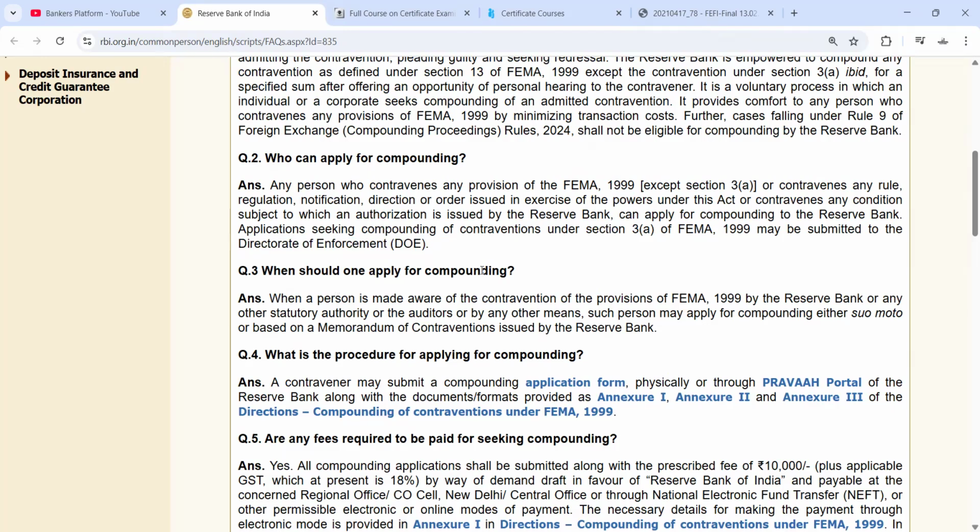So when should one apply for compounding? When a person is made aware of the contravention of the provisions of FEMA 1999 by RBI or any other statutory authority or the auditor or by any means, such person may apply for compounding either suo motu or based on a memorandum of contravention issued by RBI.